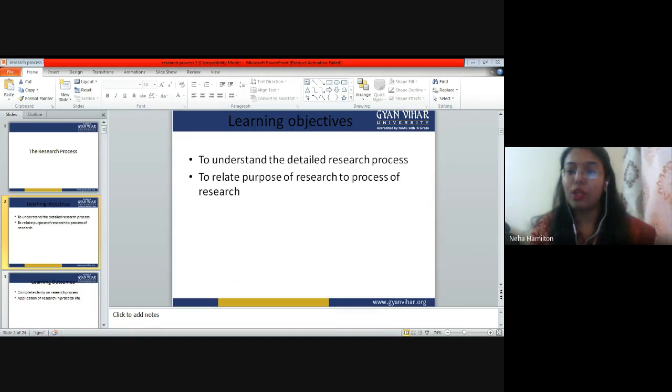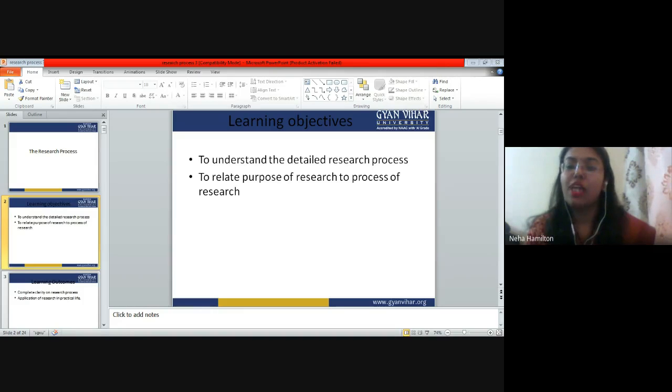The steps involved in research remain the same, so the research process remains constant. Yes, the techniques used in the process, for example the sampling technique, can differ.